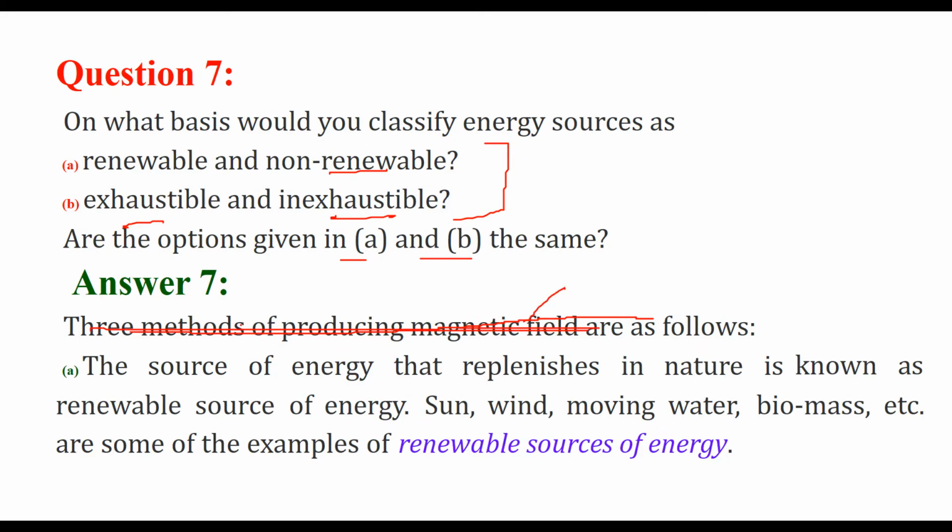Let us come to the point now. The source of energy that replenishes in nature is known as a renewable source of energy, like the sun, the wind, the moving water, the biomass. There are so many natural resources which mother nature has provided us. These are examples of renewable sources of energy, because they are not going to end. They will come again and again. They are there for us.